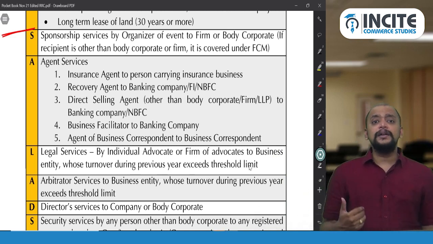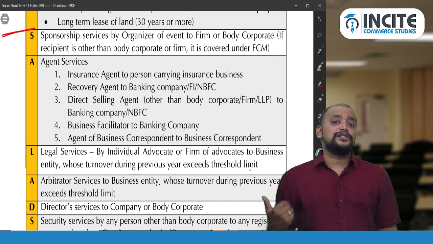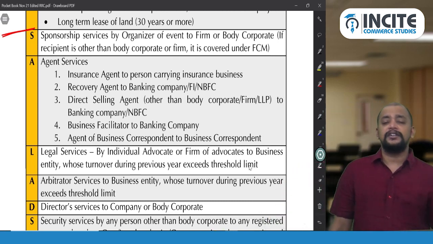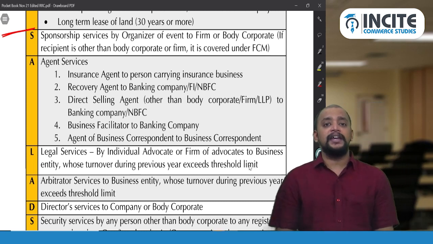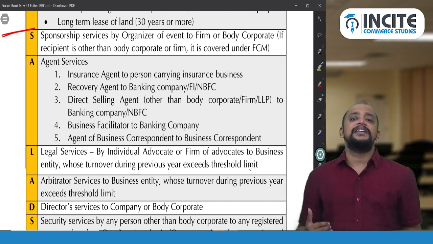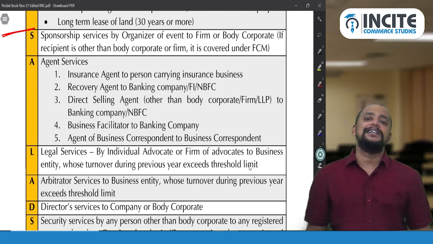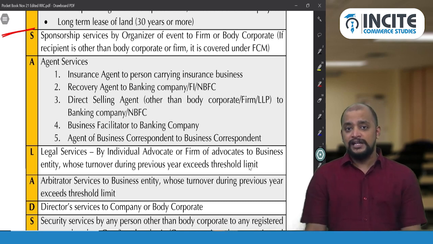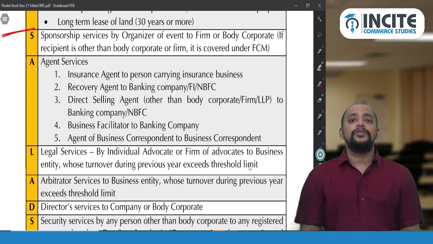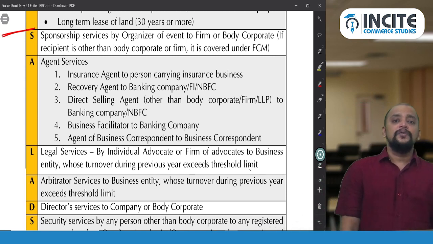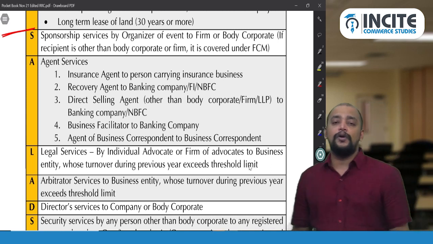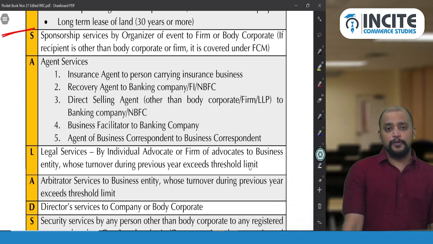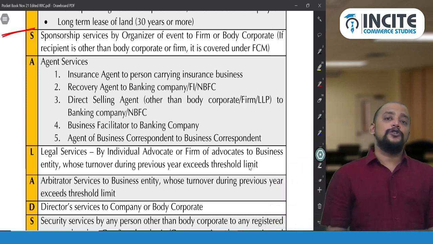Another point is the agent of a business correspondent, or the business correspondent for a banking company. There is a business correspondent who will be working for a banking company. The difference between a business facilitator and a correspondent is that facilitators are like widespread agents who just carry out money remittance activities, whereas a business correspondent will do all kinds of banking operations, like how a branch works, and they will also be commission agents.